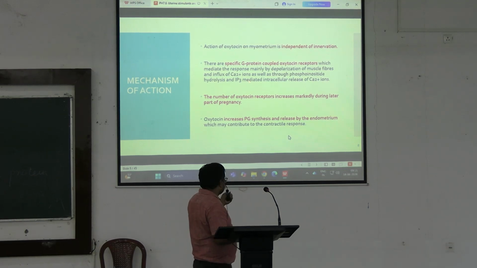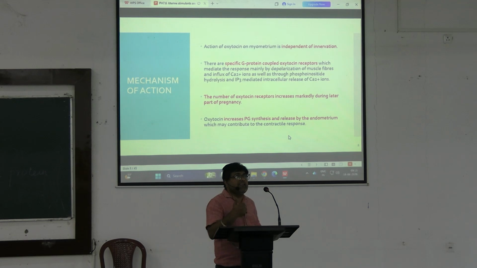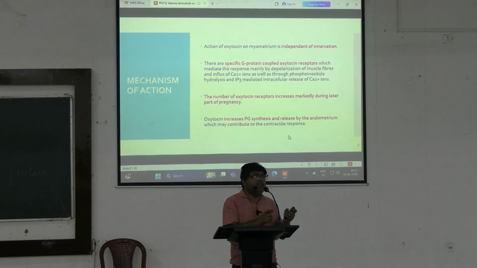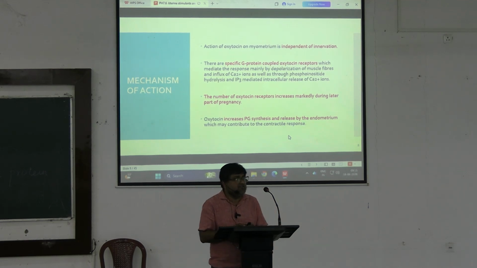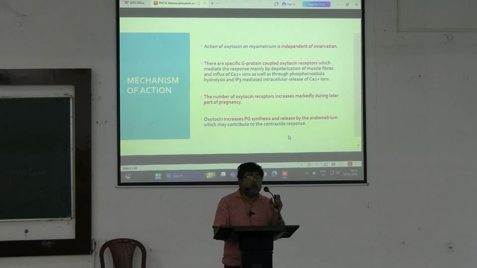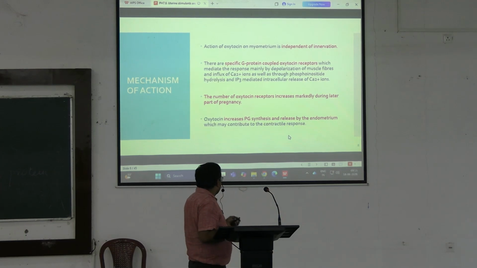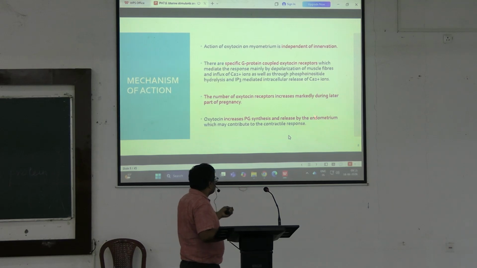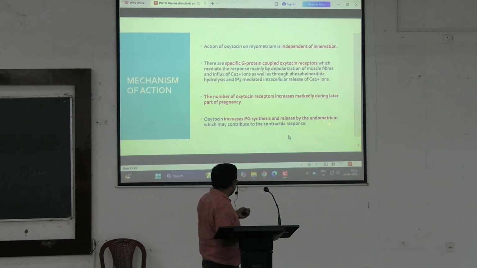It does so by the influx of calcium ion and also by the release of intracellular calcium stores via the PIP2 IP3 pathway. The number of oxytocin receptors is markedly increased during the later part of pregnancy.